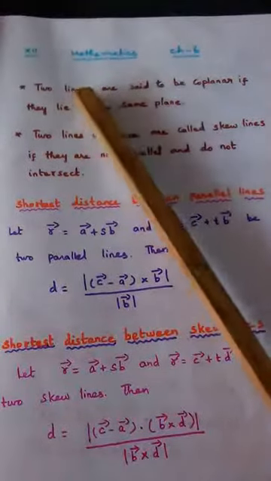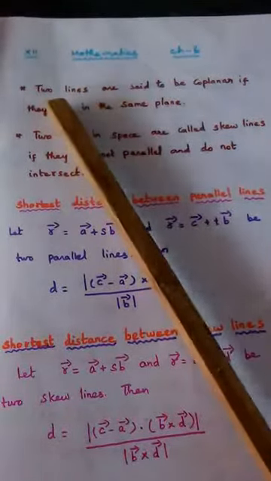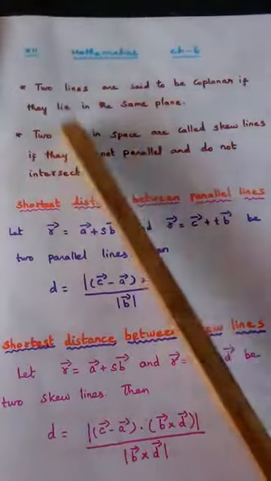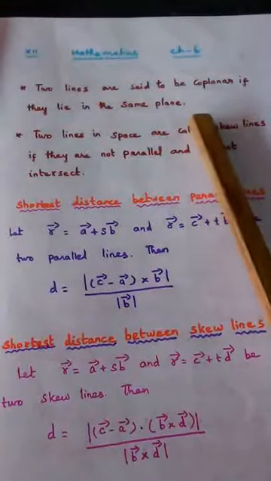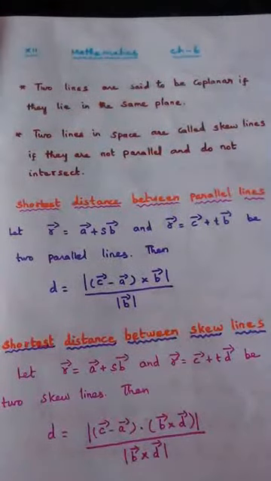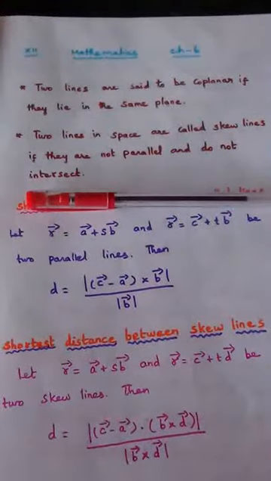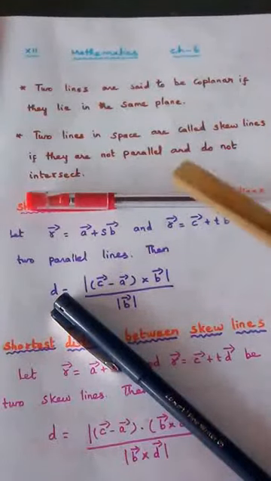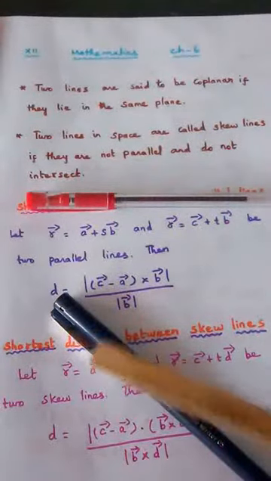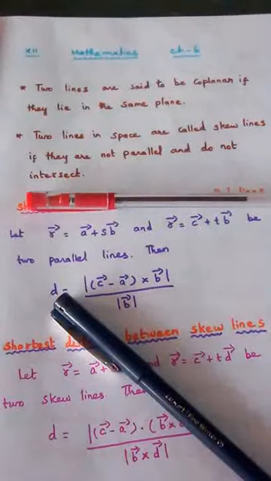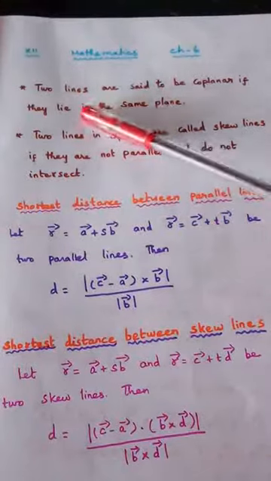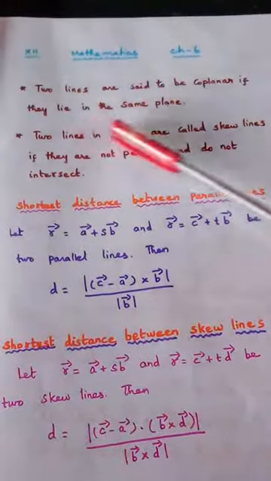First one, it's like a note. Two lines are said to be coplanar if they lie in the same plane. Same plane in the sense, you can even consider this page as a plane. If this is one vector and this is another vector, I can say these two are coplanar because they lie in the same plane. So I think you will understand the meaning of coplanar. Two lines are said to be coplanar if they lie in the same plane.